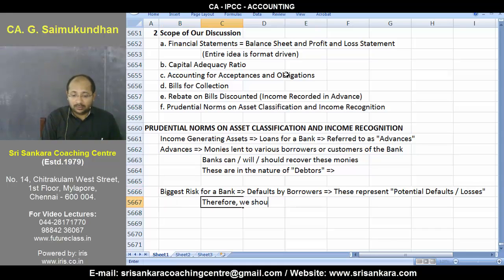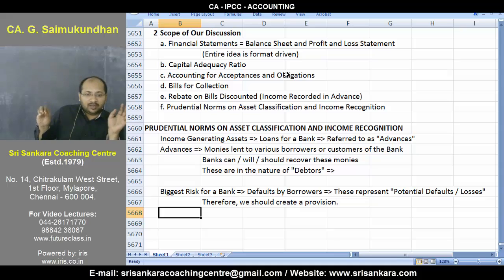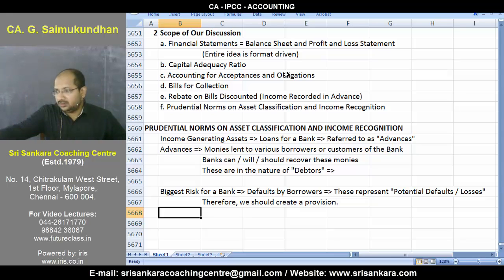Therefore, we should create a provision. Simple deal. That's all. So ultimately, when I'm speaking about prudential norms, I'm only trying to hit something called as, boss, I have lent money. Since I have lent money, there is some degree of risk. Once I sense that there is some degree of risk, there is a risk of bad debts, then I have to definitely create some amount of provision. How much provision should I create? That is your whole idea.